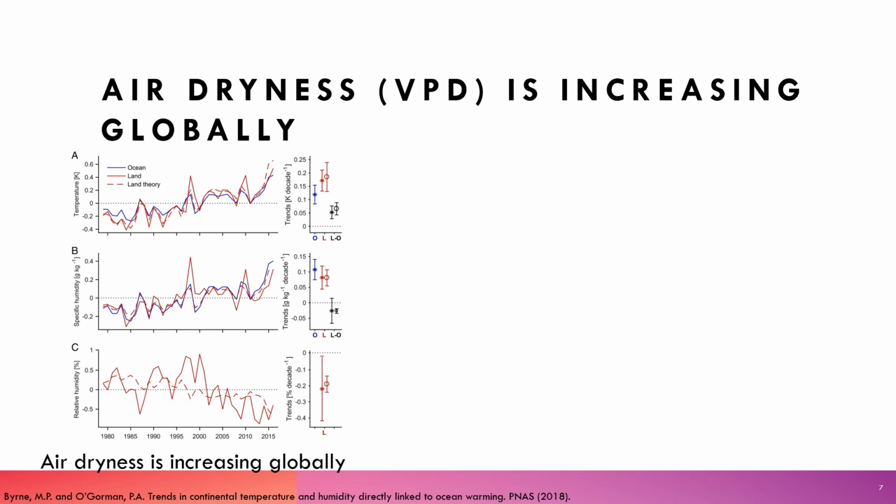So how exactly is the climate changing in the tropical Americas? Well, air dryness is increasing globally. This top plot is showing global temperature trends over the last 35 years. The second plot is showing the increasing trend in specific humidity. And the third plot is showing the decrease in relative humidity. And these are from a 2018 paper in PNAS. Again, all of these trends point to air dryness or vapor pressure deficit increasing globally.